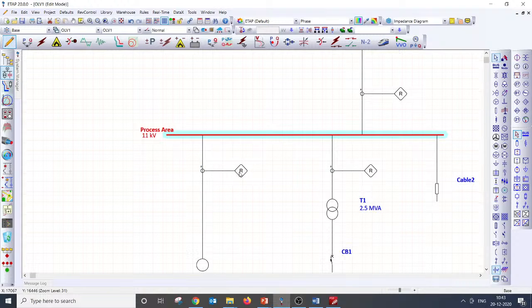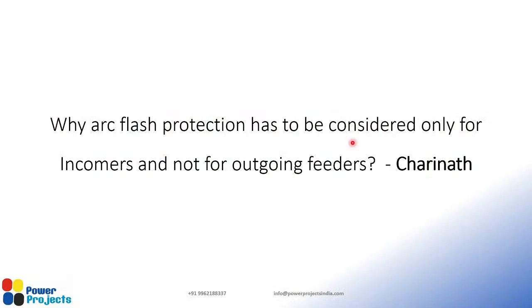Outgoing relays will not have any impact if there is a fault here, because this is not going to really clear the fault. Even if this breaker opens, the fault is still fed from this. I guess that's pretty clear, Charinath.